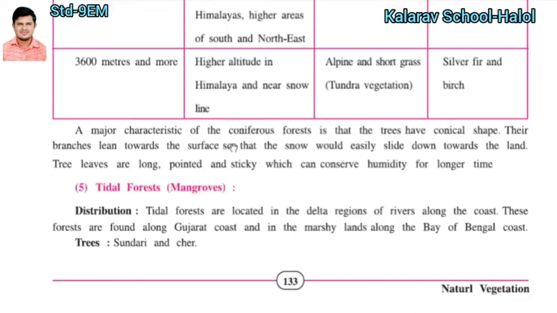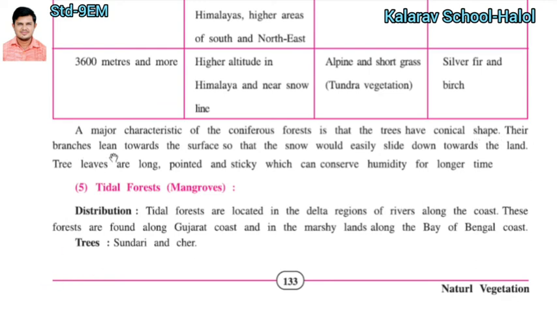A major characteristic of the coniferous forest is that the trees have a conical shape. Have you seen an ice cream cone? That type of shape is the main characteristic of this type of forest. The trees have a cone shape, like an ice cream cone.